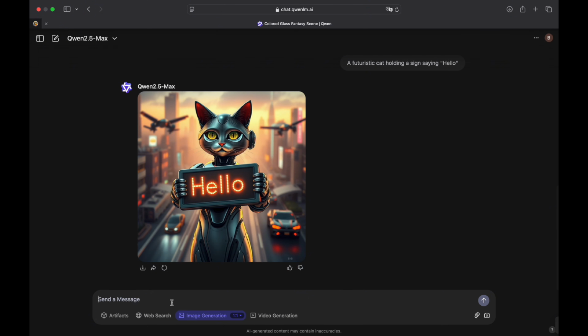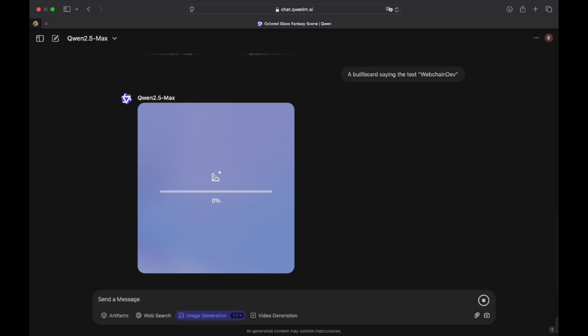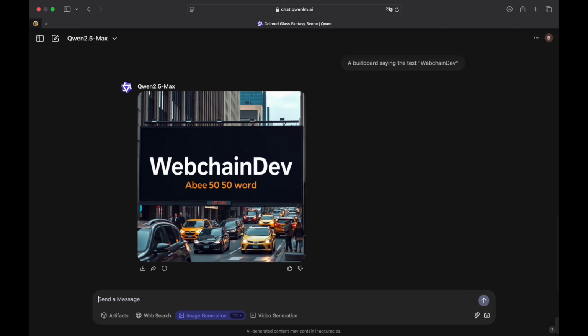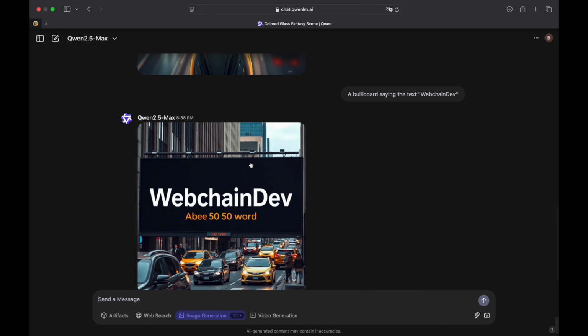Now let's see if it can generate some more difficult text, something that isn't a normal word. For example, the name of my channel, Webchain Dev. So we can say a billboard saying the text Webchain Dev, like this. Because from what I can see, a model like Flux often makes mistakes on these kinds of words, which aren't normal ones. But from what it seems, it didn't make a mistake. It did generate some weird text over here, but that's because I didn't prompt it to write anything over there. But the text itself, it made very well. So I am quite impressed.